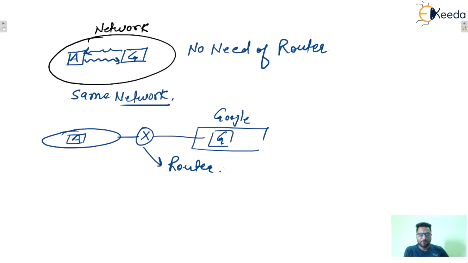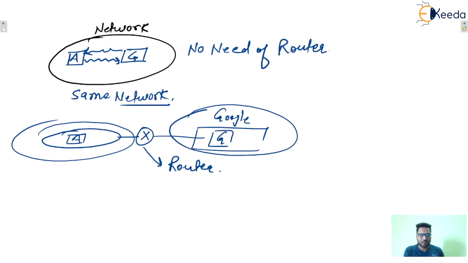Whenever there are two different networks, various routers will be required in between, and then there will be communication. So how does the working of all layers happen? We'll see one by one.